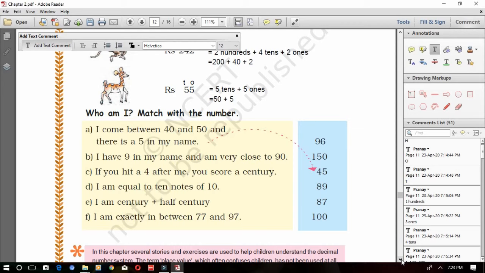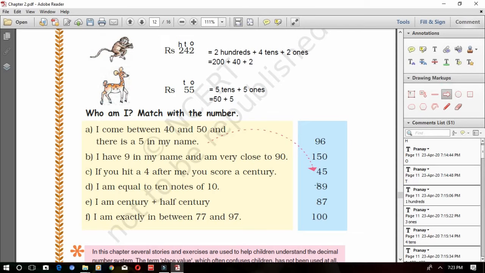So next clue you see. I have 9 in my name. I am very close to 90. You have to see the number which is nearest to 90. 96, there is a difference of 6. 150 will not be there. 45 is already the answer for the first question. 89, 87, 100 are there. So which is nearest to 90? I think only 89. It has only one difference. One number difference between 89 and 90. Which is nearest then? 89 is nearest to 90. Now you have to match it this way.